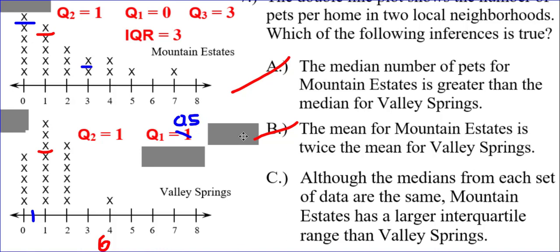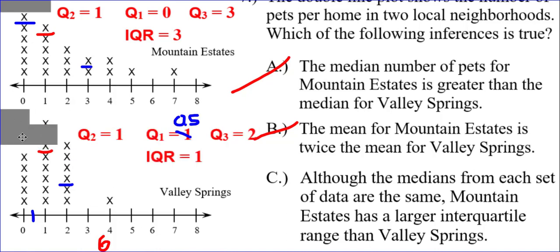For Q3, let's see, 1, 2, 3, 4, 5, 6, 7, 8, 9, 10. So 1, 2, 3, 4, 5. That means in between the 5th and 6th number is Q3. So that is at 2. And if I take 2 minus 0.5, I get 1.5. Fixing this.